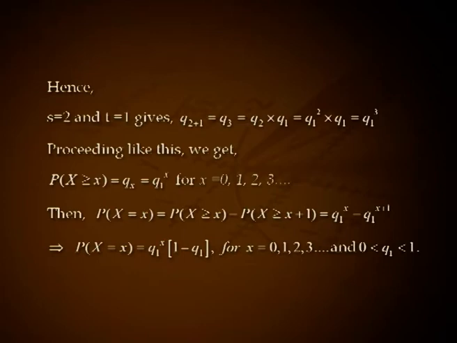This implies P(X = x) = q_1^x (1 − q_1) for x = 0, 1, 2, 3, etc., and 0 < q_1 < 1. Hence, X is a geometric random variable with parameter p = 1 − q_1.